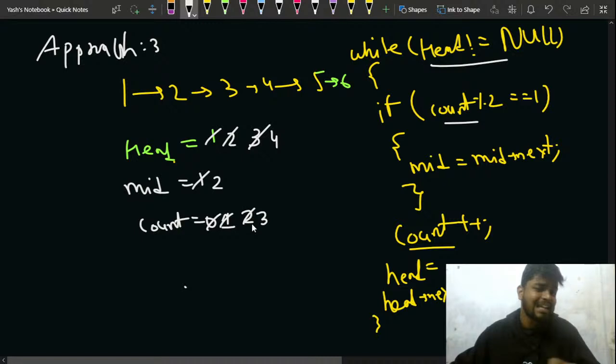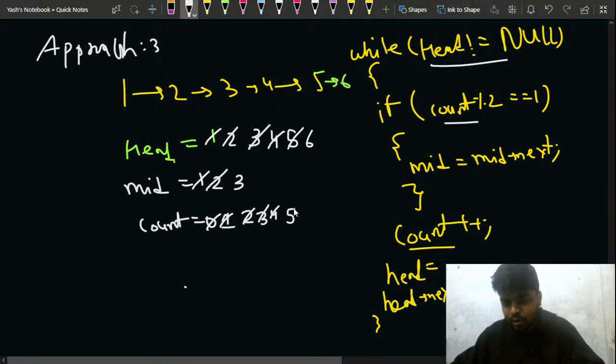Now my counter is 3, I check again, so my counter is odd, so that means my mid will move from 2 to 3, right? And in this way, next my counter becomes 4 and my head will become 5, right? I check my counter, since it is even, I'll not update my mid, and now my counter becomes 5 and my head becomes 6, right? Since my counter is 5, I come into this iteration, that means the counter is odd, 5 mod 2 will be equal to 1, so in that case I'll be moving my mid from 3 to 4, so mid is equal to mid dot next, right?